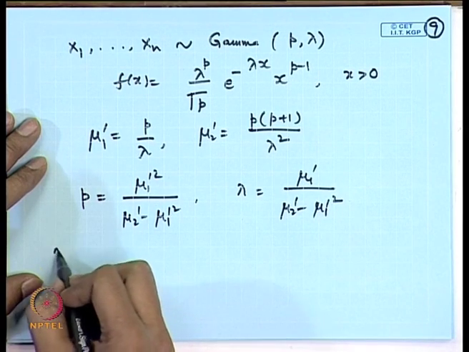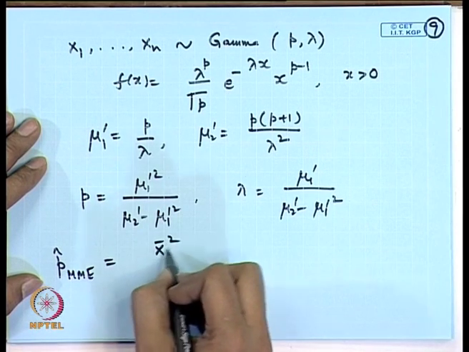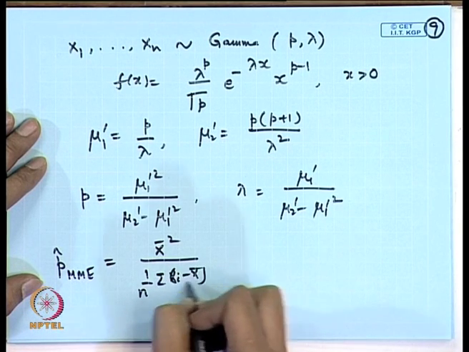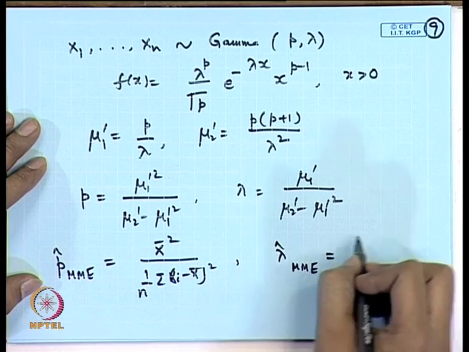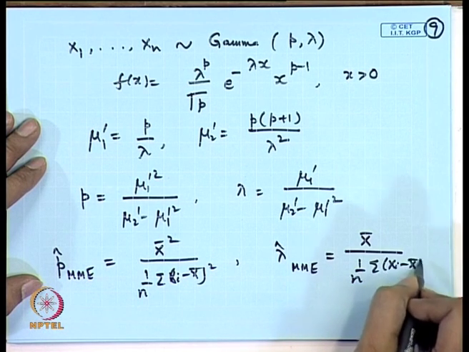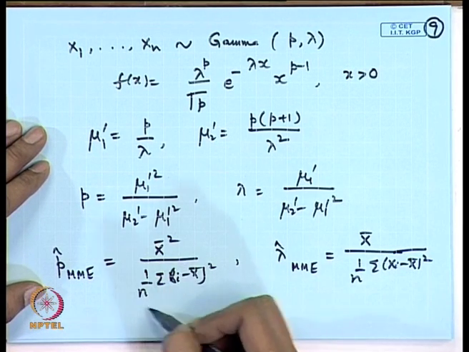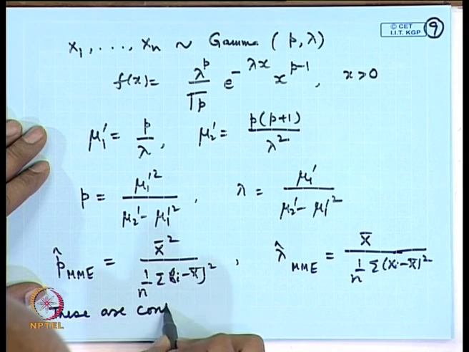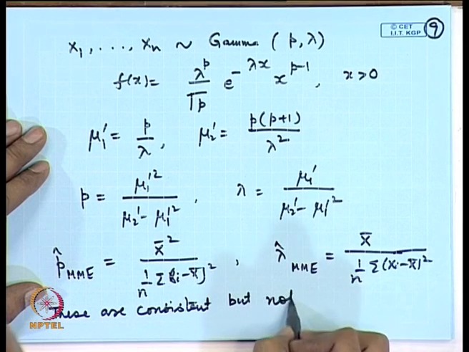So, the method of moments estimators are easily obtained as p hat MME equal to x bar square divided by 1 by n sigma x i minus x bar square, and lambda hat MME is equal to x bar divided by 1 by n sigma x i minus x bar square. One can easily check that these are consistent, but not unbiased.